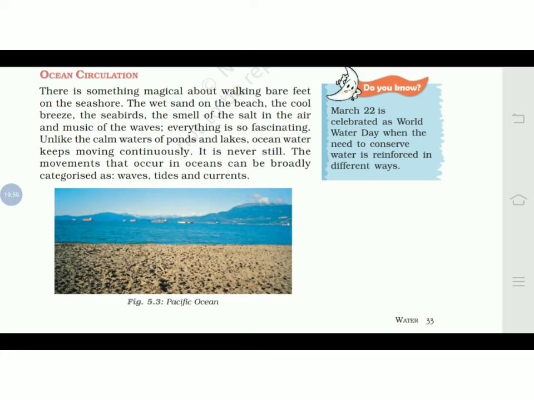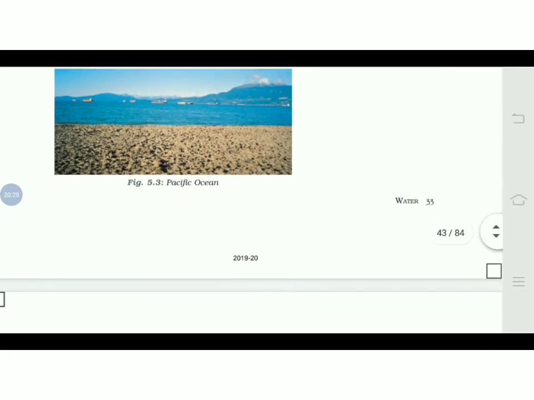There are many things. Generally there is movement in the water bodies in oceans and seas. They are not still like ponds and lakes, they are never calm. They keep on moving. So these movements occurring in the oceans are classified into three categories: waves, tides, and currents. Firstly, we will learn about the waves.